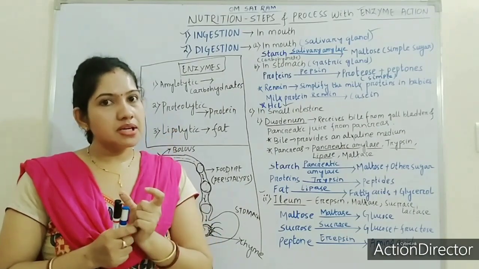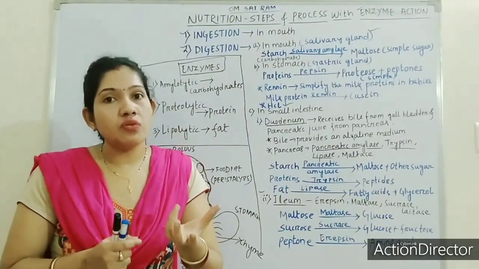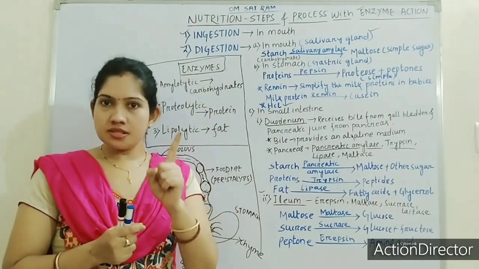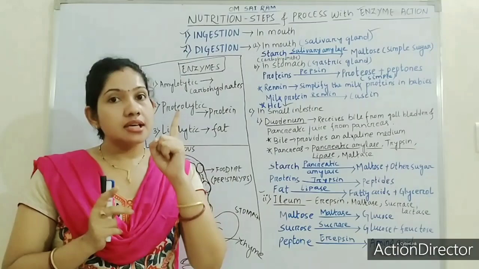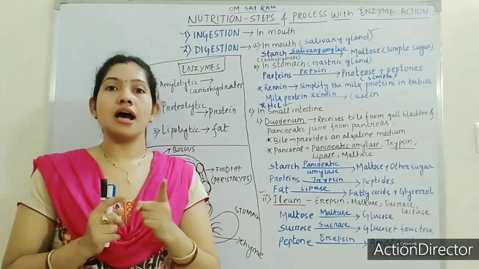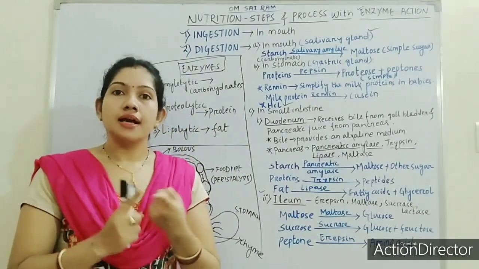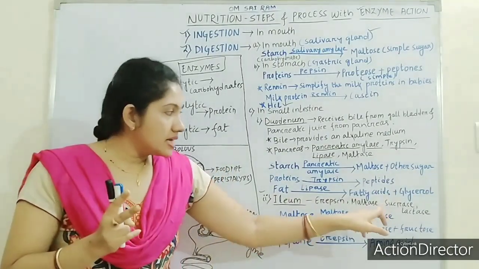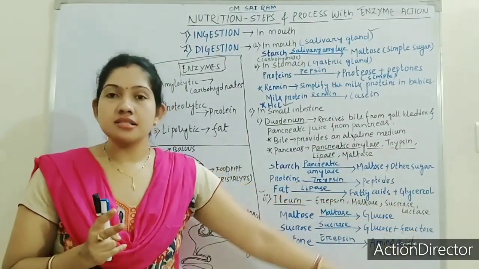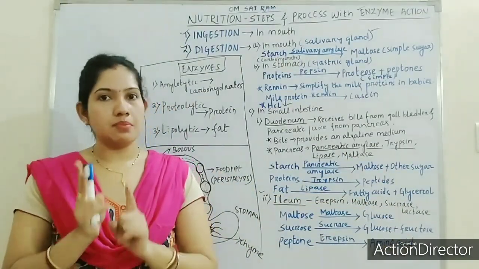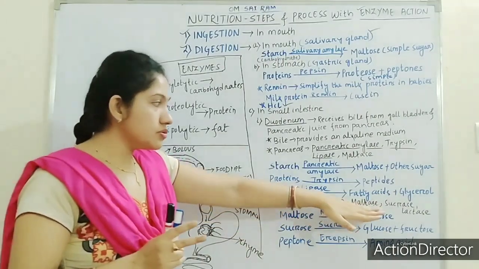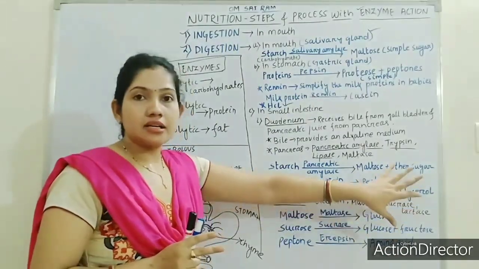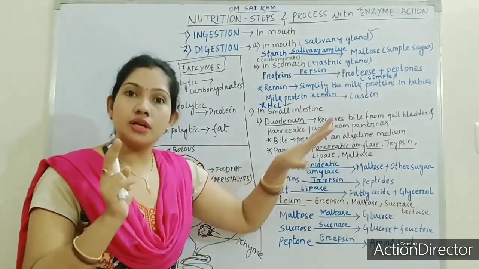Again I am repeating, sugar can be of two forms, single sugar and double sugar. Examples of single sugars are glucose, fructose, galactose and so on. Examples of double sugars are maltose, sucrose, lactose. These are all examples of double sugar. So don't be confused when I tell the names maltose, sucrose, lactose and so on. These are forms of sugar only.